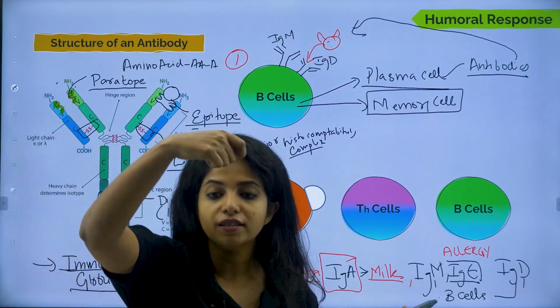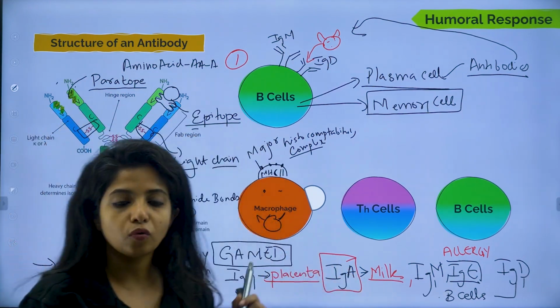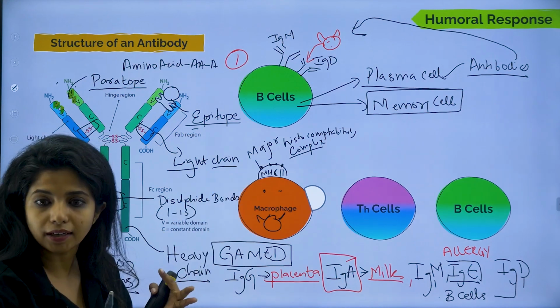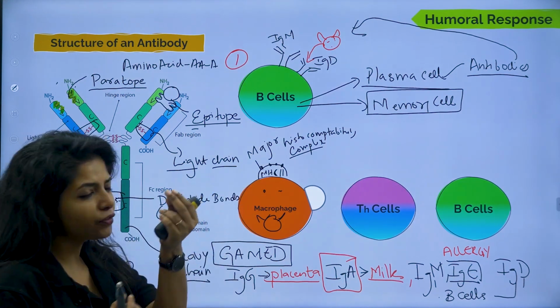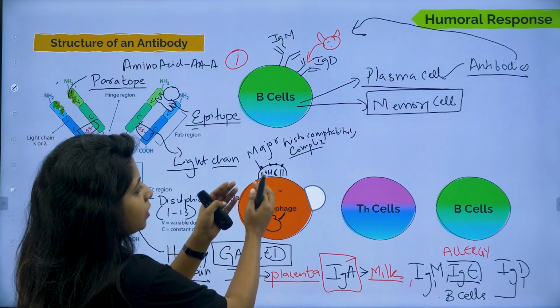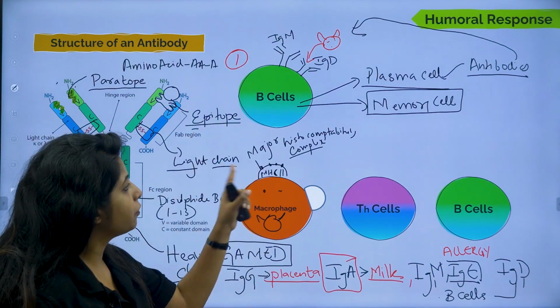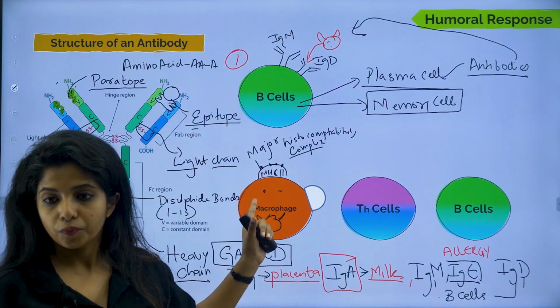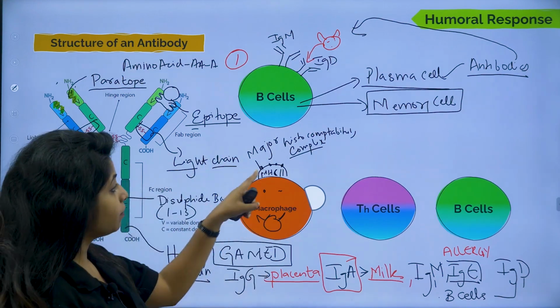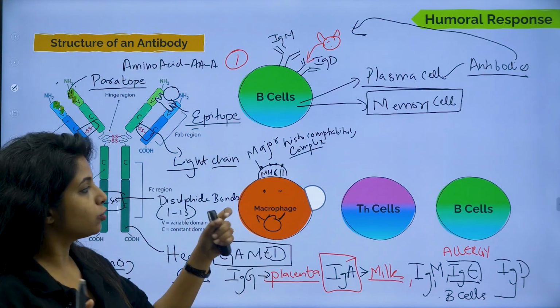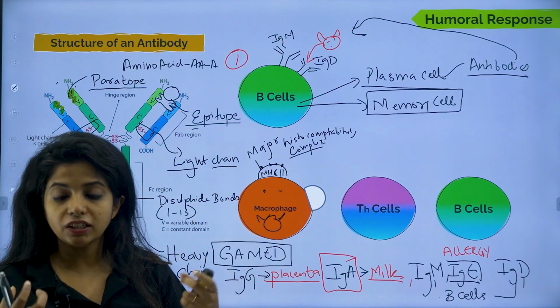What do you do? You wave some flag, right? Similarly over here, the macrophages took in the pathogen, they killed it, and now they put certain portions of this pathogen outside with the help of MHC2. There are MHC1, there are MHC2. Over here I'm talking about MHC2. Now this MHC2 is presenting the pathogen. Together, the whole cell, you call it an antigen presenting cell.